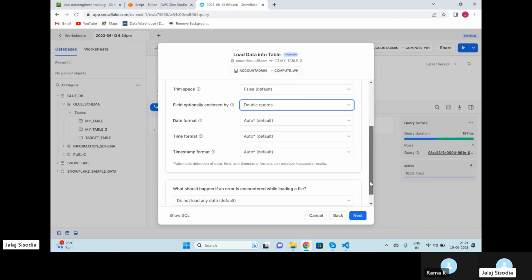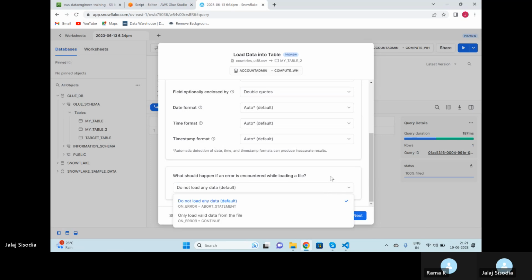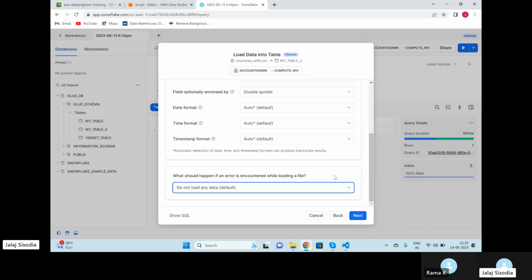And then the rest everything is automatically fine. And just select the option. Okay, don't do anything here also. It's just like what happens if we get an error. We don't want to load the data in the case of errors. Just click on next.